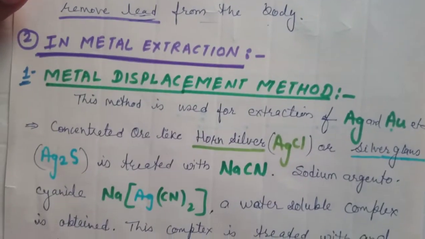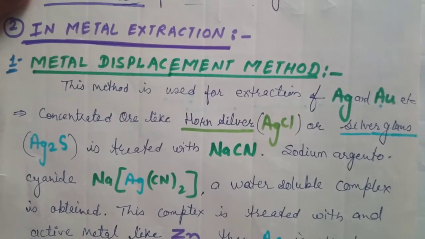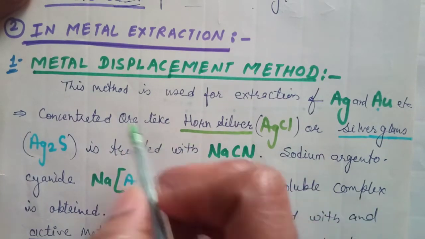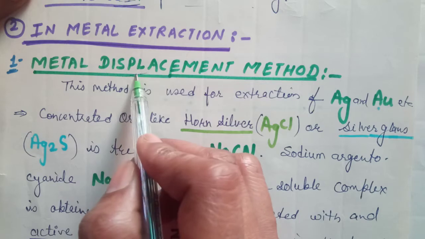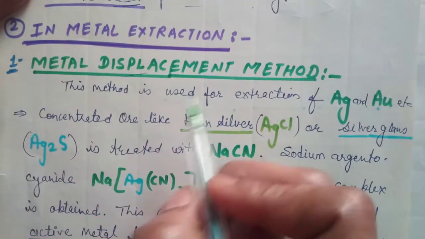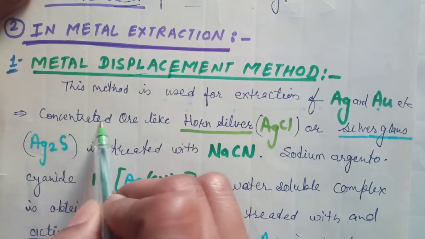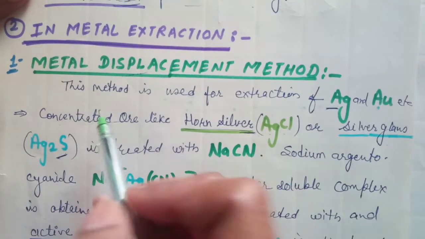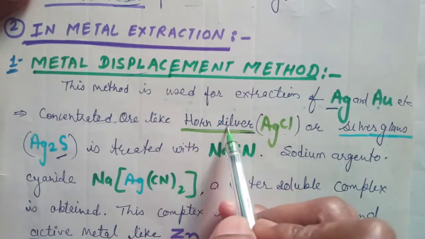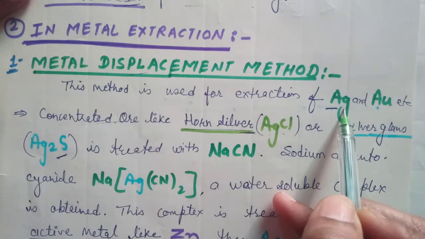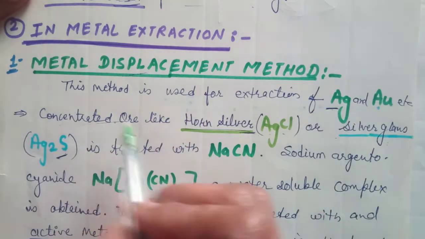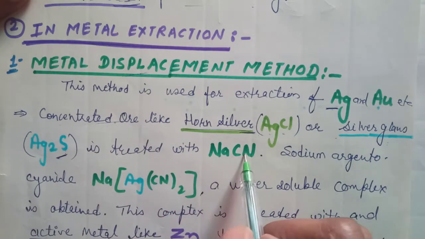First of all, the metal displacement method, a very important method, is discussed in metal extraction processes. This method is used for heavy or expensive metals like Ag, Au, Pt, etc. First of all, we have the concentrated ore. We are taking the example of silver here. AgCl is an ore of Ag, and silver glance Ag2S is an ore of Ag. Any one of these concentrated ores is first treated with NaCN.